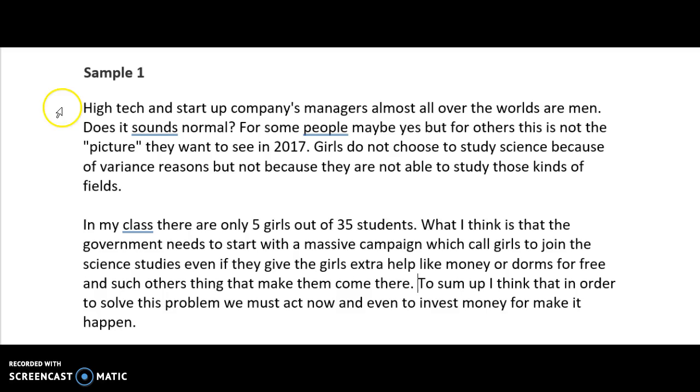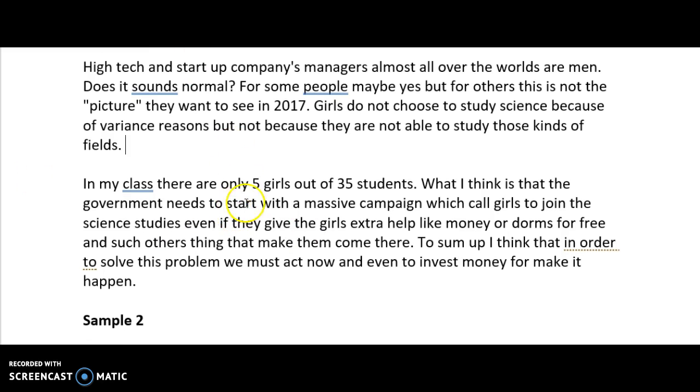So yes, we have the problem here, but the one thing that I would include here is that it relates to Israel. Here, we do understand that he's relating to Israel. In my class, there are only 5 girls out of 35 students. So his class or her class is 5 out of 35 in Israel.